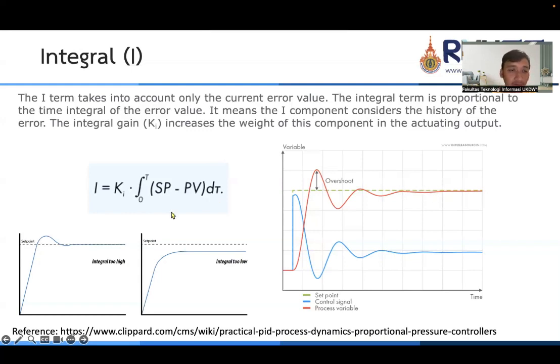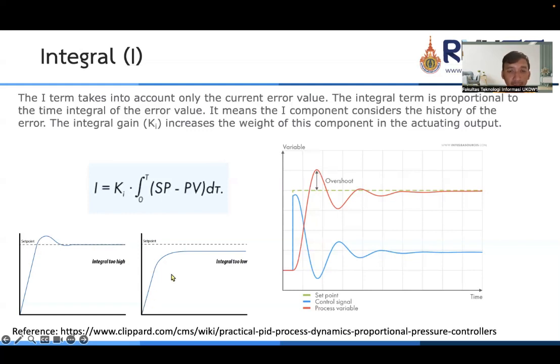So what is the effect if we set the integral too high? If we set the integral too high, the system will make an overshoot here, but it can stabilize the output to meet the set point.